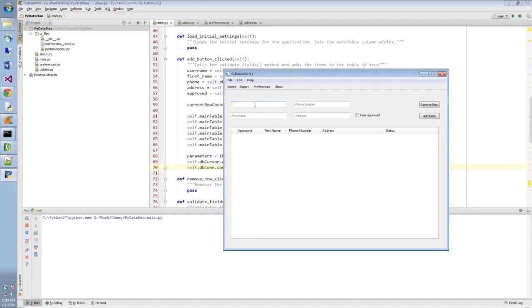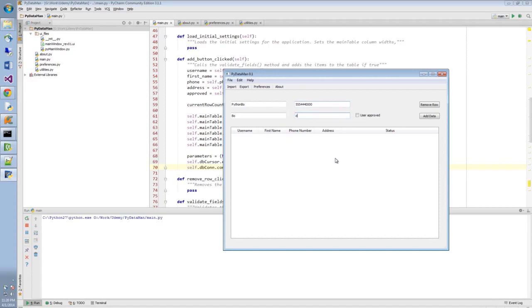Here we have the username field. I'm going to say Python Bo. My first name is Bo or Bogdan, same thing. My phone number, well, I'm not really going to tell you my phone number, but let's just say it's 555-444-0000, and I'm probably not going to tell you my address either. Oh, you know what? Why don't I actually put my new weblog that I mentioned as an address?